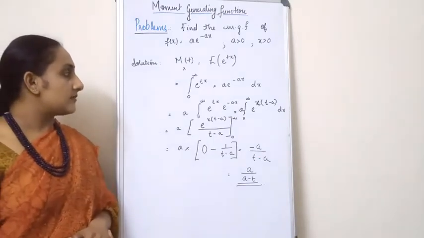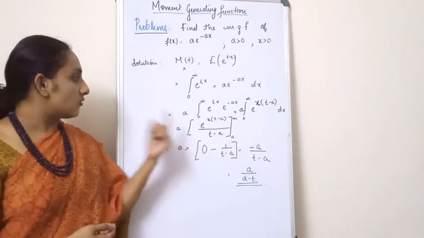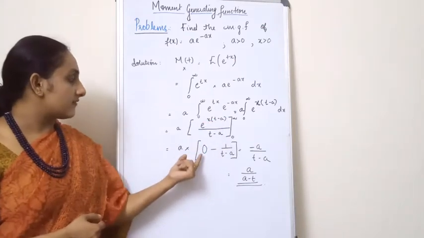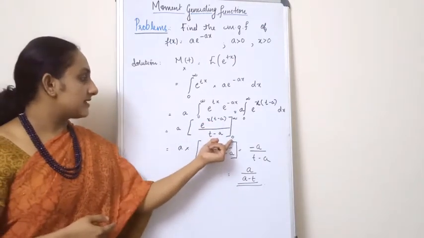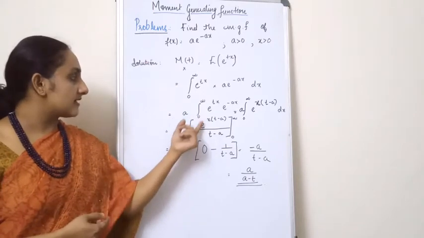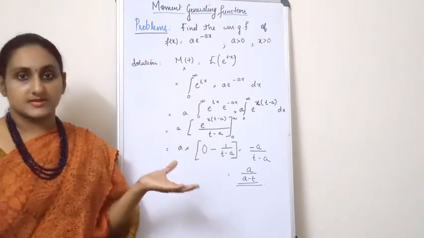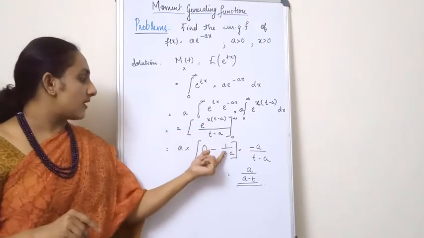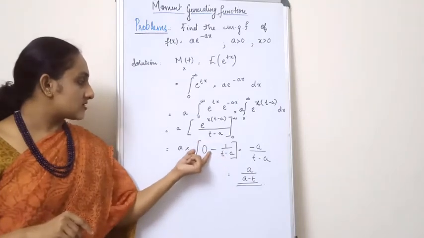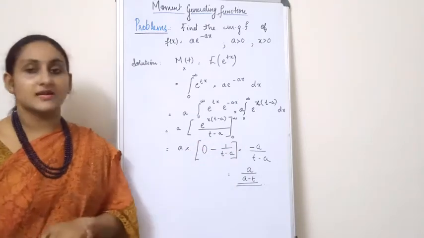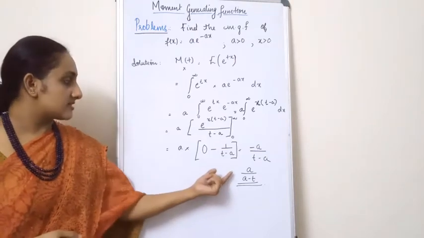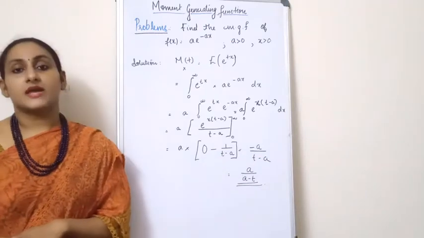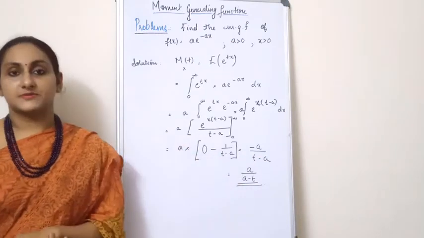So again I am going to apply the integral. So a into, the upper limit is infinity and the lower limit is 0. When I apply infinity, I get the first term as 0, minus, when I apply the lower limit, that is x equal to 0, I get e raised to 0, which is 1. So I get 1 divided by t minus a. So it is actually negative 1 by t minus a, which is equal to minus a divided by t minus a, and that is equal to, taking this minus inside, a divided by a minus t. So that is the final answer.